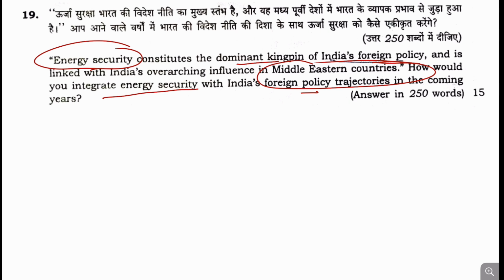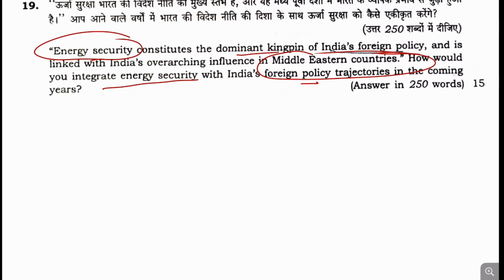And that is the foreign policy objective of India with respect to the Middle East, that we need to secure our energy basket, right? And that is why the foreign policy of India keeps on changing because of the changing energy dynamics throughout the world, right? And this is what the question wants to emphasize upon.